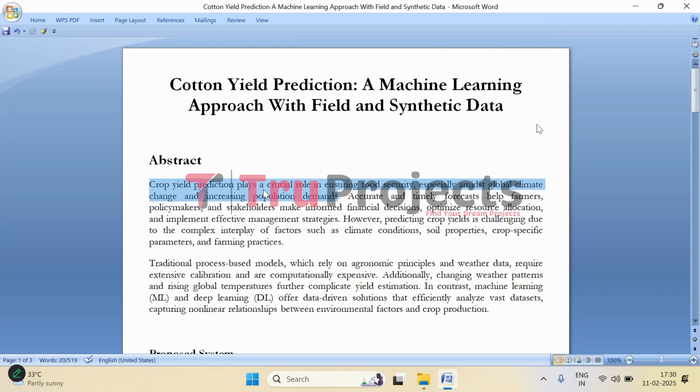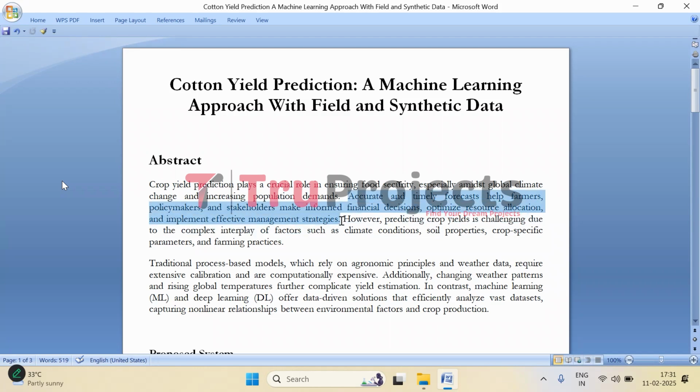Think about how important it is to know in advance how much crop will be produced. Farmers rely on this information to plan their finances, decide on fertilizers, and also manage their resources efficiently. Policymakers and businesses also need these predictions to ensure food supply remains stable and prices don't fluctuate widely.